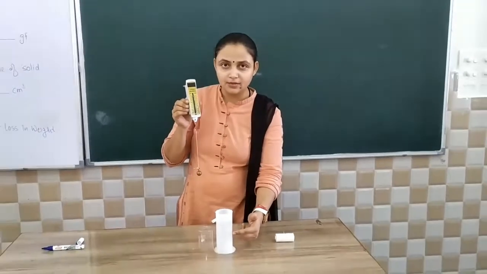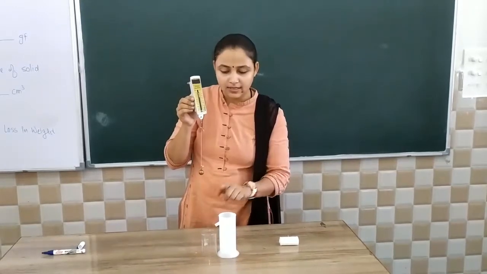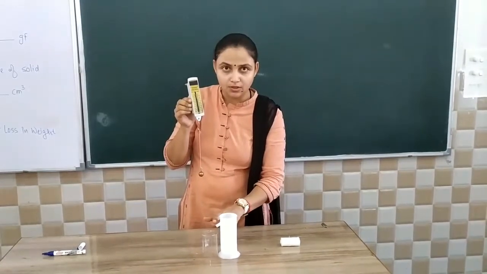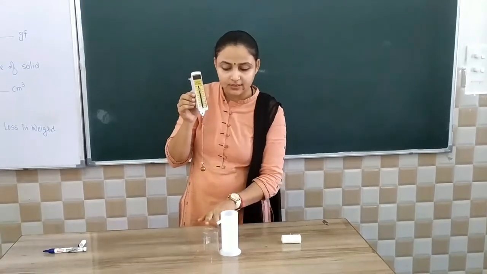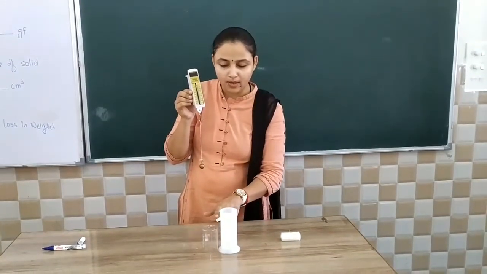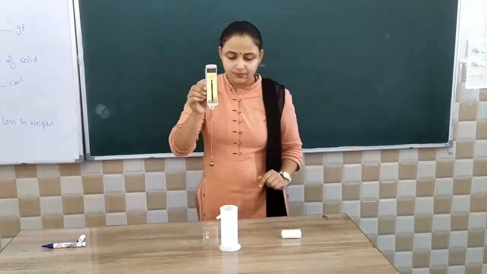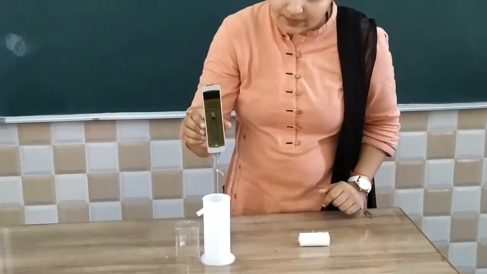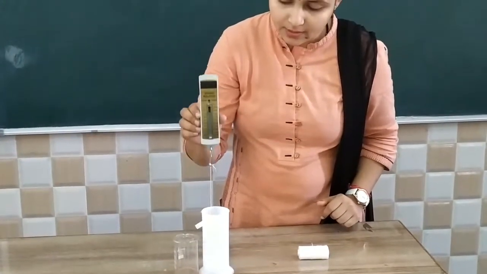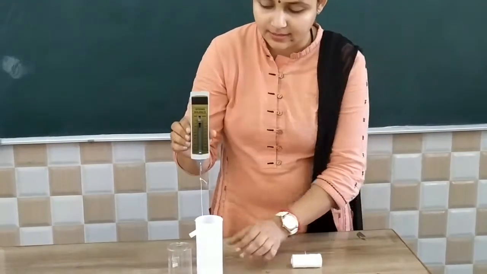Eureka can is taken so that when the solid is dipped inside the water, some water comes out, the liquid displaced by the solid, into the measuring cylinder from an opening which is known as spout. As I immerse the solid, some water jumps out into the measuring cylinder.